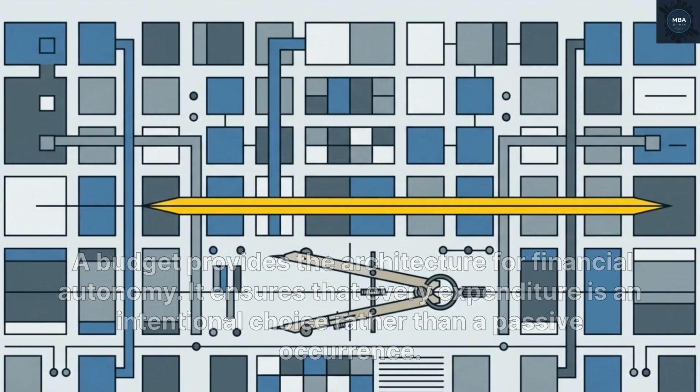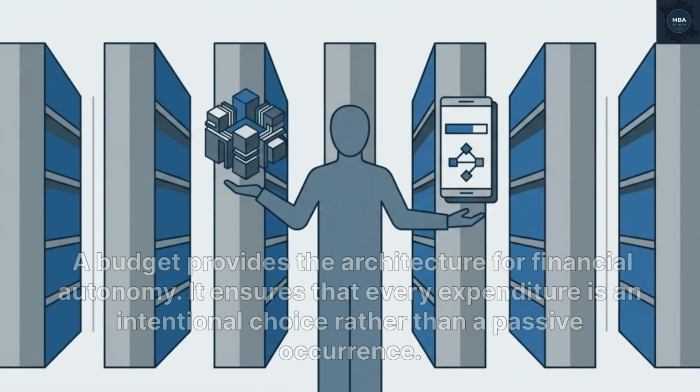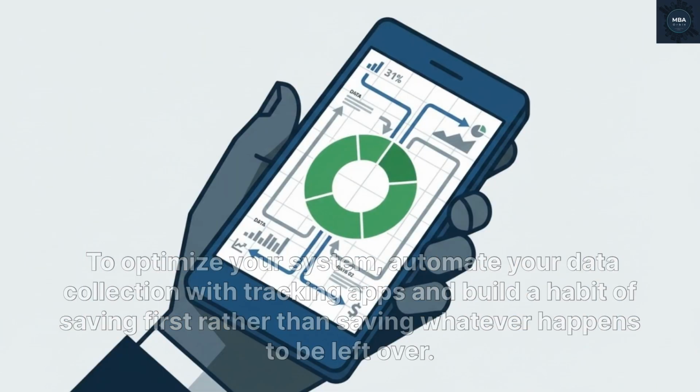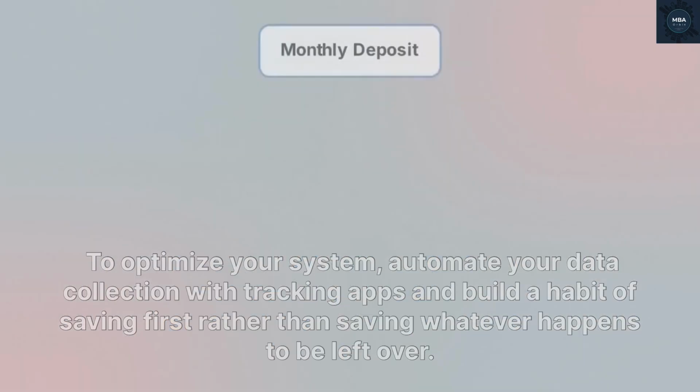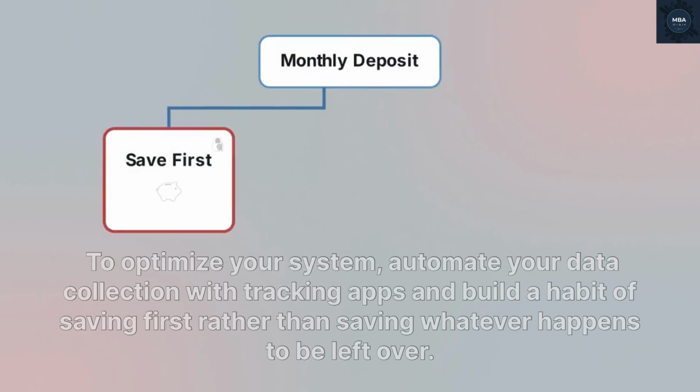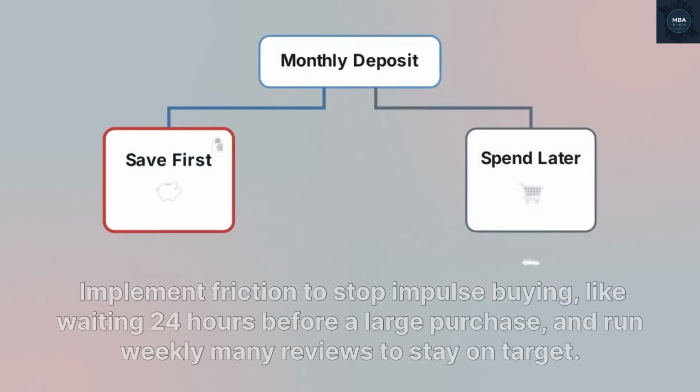A budget provides the architecture for financial autonomy. It ensures that every expenditure is an intentional choice rather than a passive occurrence. To optimize your system, automate your data collection with tracking apps and build a habit of saving first rather than saving whatever happens to be left over.